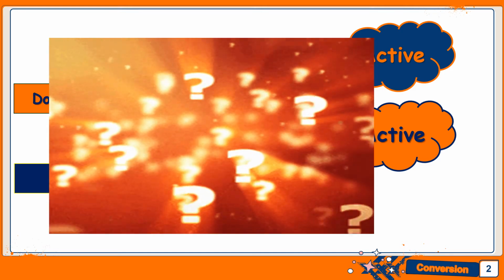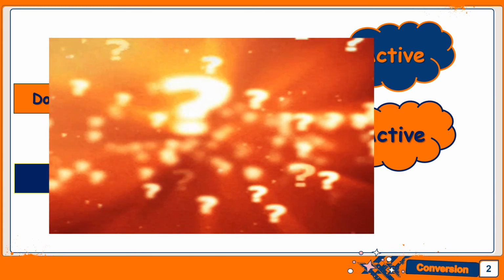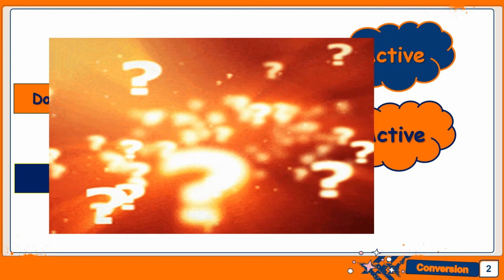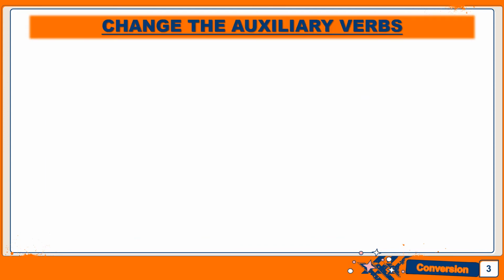So here I have a few steps as to how you're going to change these sentences into passive voice. I hope you all remember the basic steps that I taught you in the last video for conversion of sentences in active voice to passive voice. The most important step is to identify the subject, the verb and the object, and then change positions.